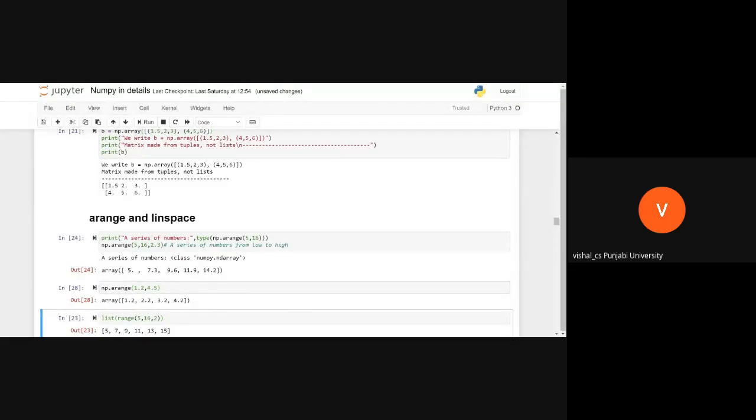The second difference is that we cannot give floating point data as an argument to the range function. In arange function we can give that. That is not an issue. This is the main difference, I must say.